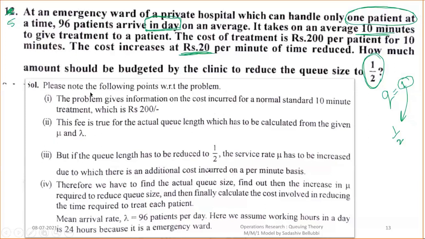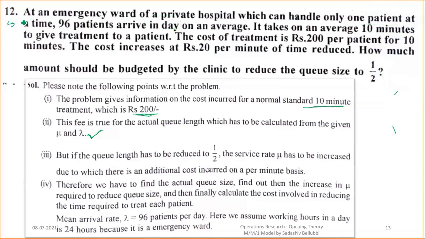In this problem, we need to note the following points. First, the problem gives the information on the cost incurred for a normal standard 10 minutes treatment, that is 200 rupees. The second is that this fee is true for the actual queue length, which has to be calculated from the given mu and lambda. We need to find the lambda and mu. What is the lambda and mu for the given problem?